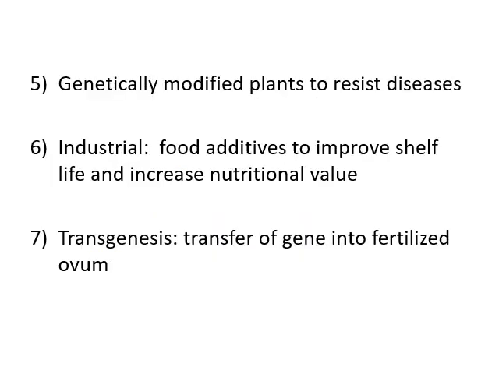Then the next application is genetically modified plants to resist diseases. That is one of the commercial, agricultural and industrial applications.